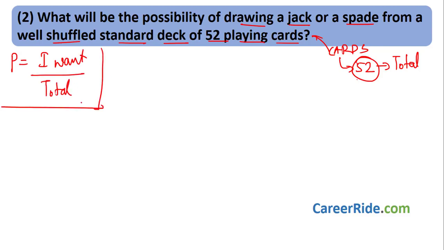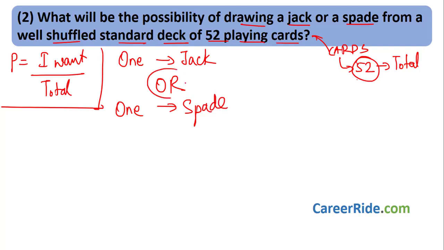Okay, let us see how to solve this sum. What are they saying? What is the possibility of drawing a jack or a spade from the deck? Okay, that means you pick up one card, that should be a jack, or you pick up one card, that should be a spade, right? Or means what? We add, so put in a plus sign. Now we pick out one card, that should be a jack. There are 4 suits in a well shuffled standard deck of 52 playing cards.